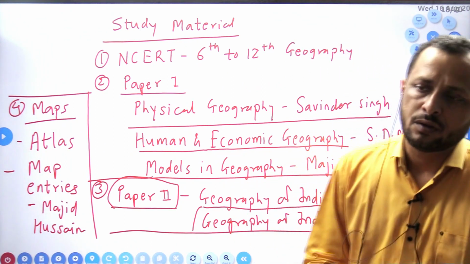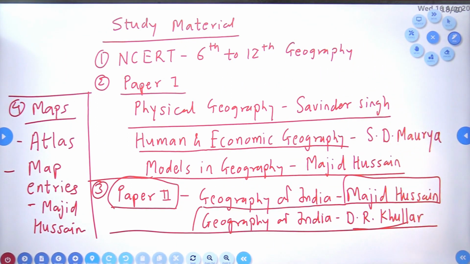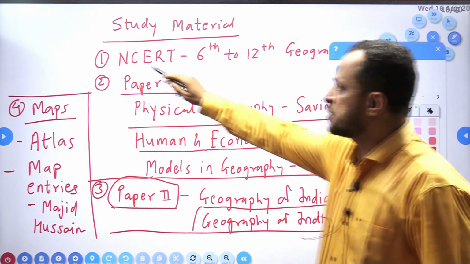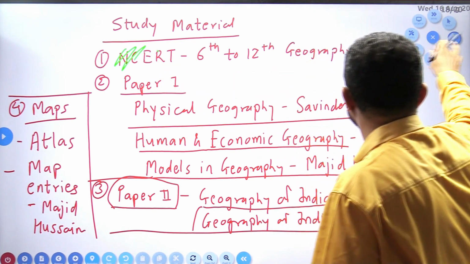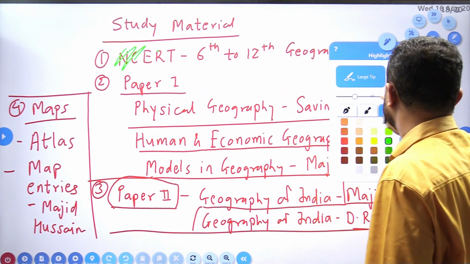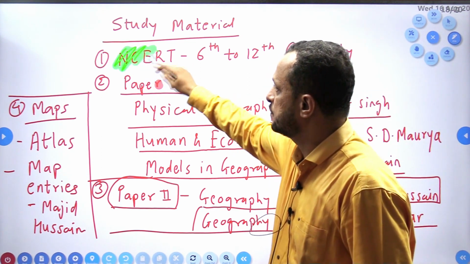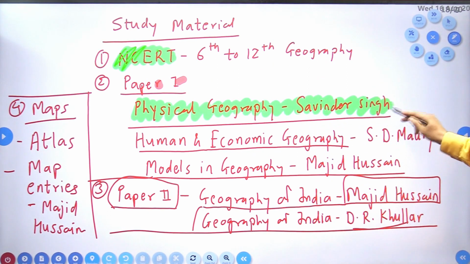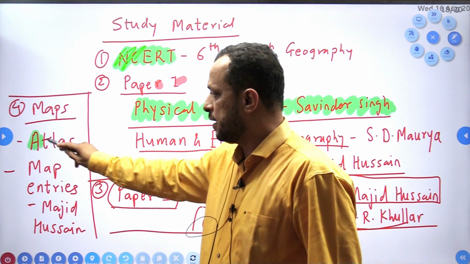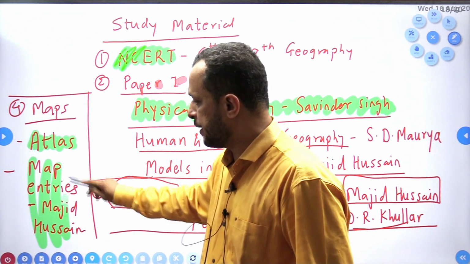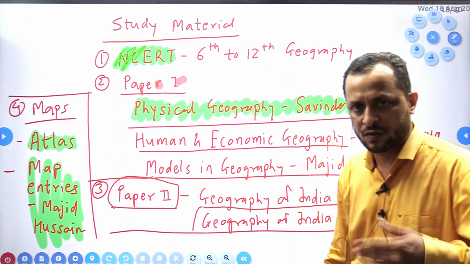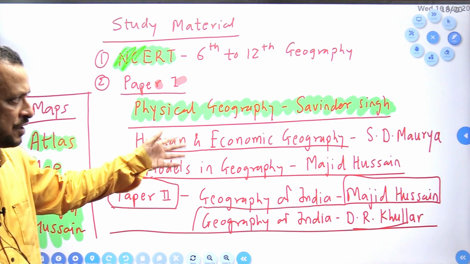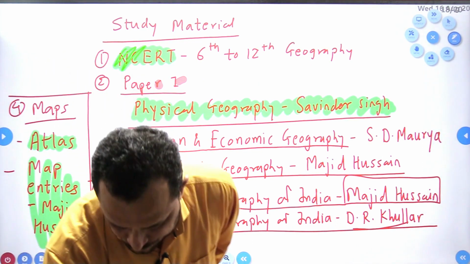Okay, so these are the things which you have to purchase. If you have a financial problem, then on priority just purchase these things: NCERT and Physical Geography by Savinder Singh, Atlas and Map Entries. The rest of the things you can purchase step by step. No need to purchase the paper 2 books and the paper 1 section B books immediately. Clear?